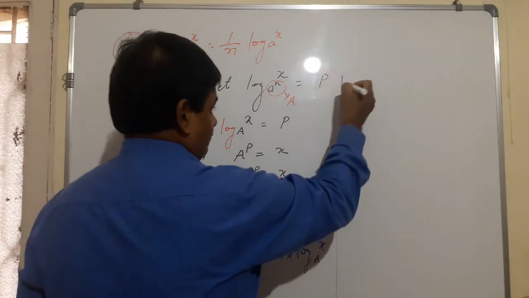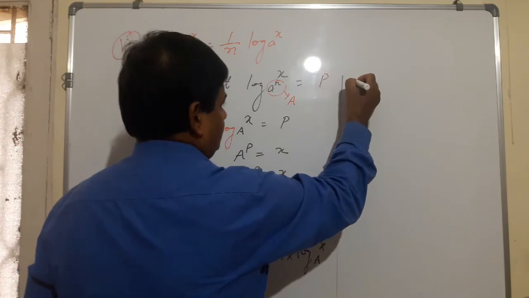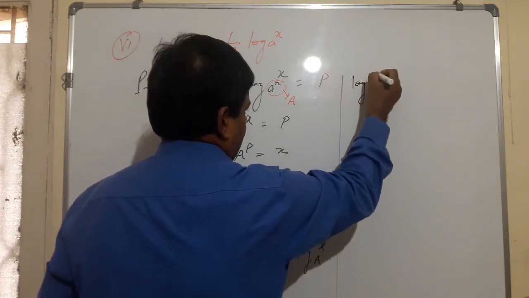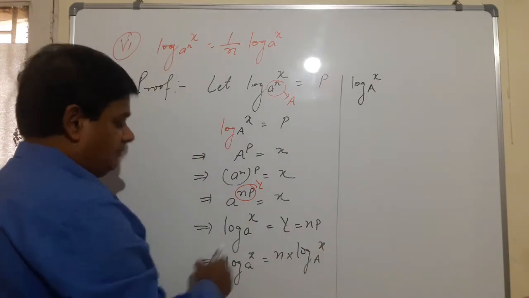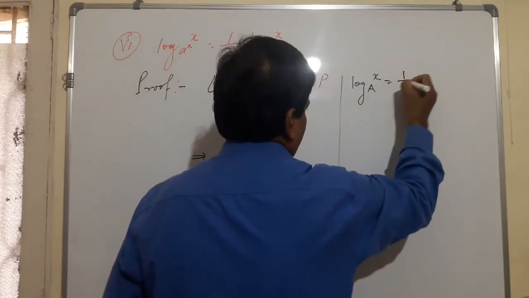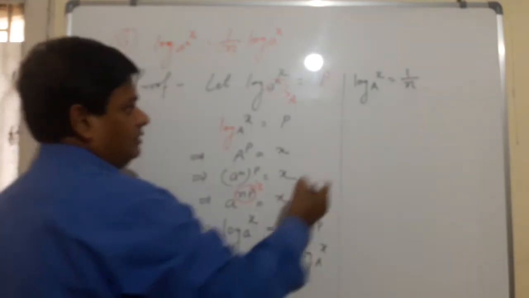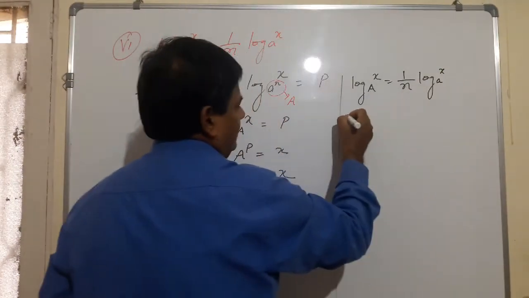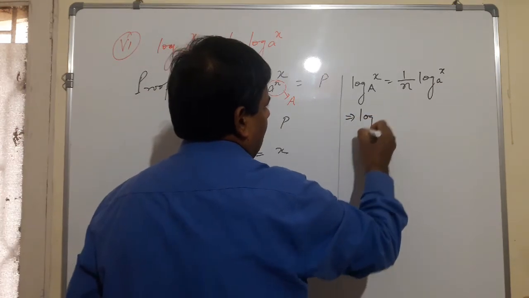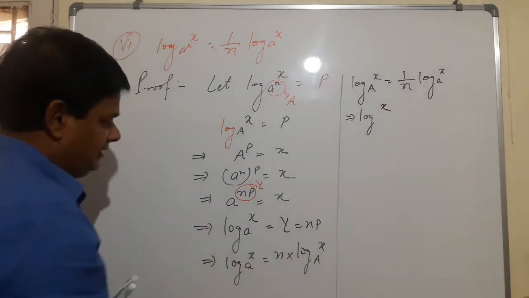Now log x to the base A equals 1 by n log x to the base a. It implies log x. What is capital A?